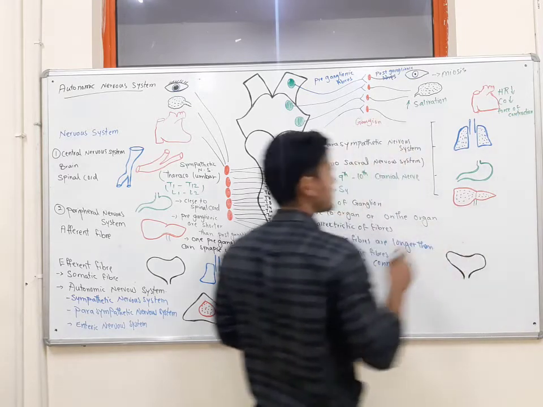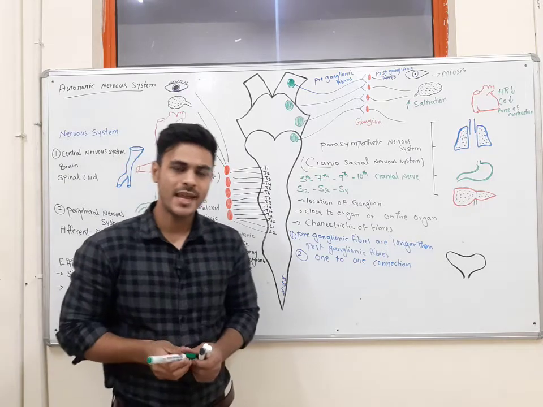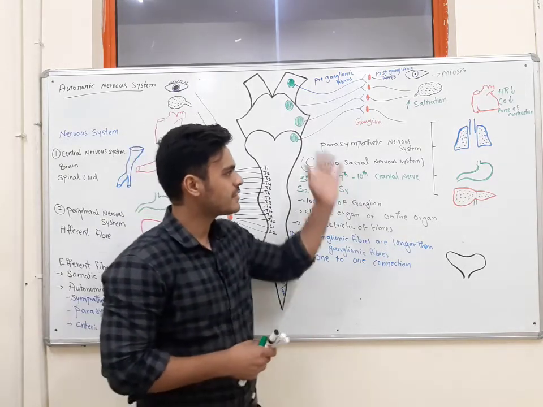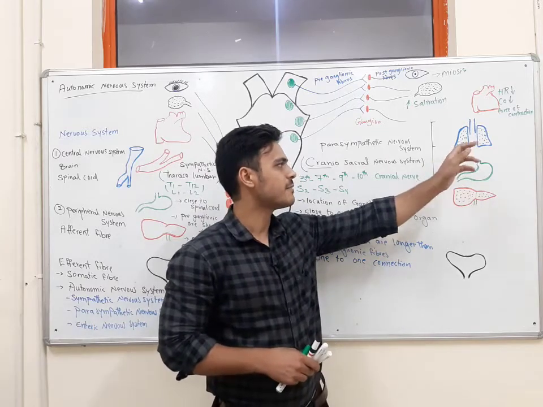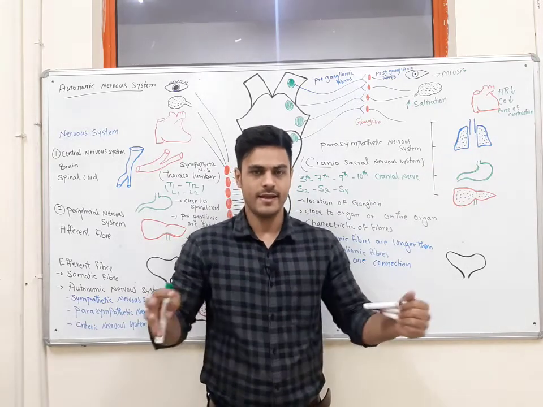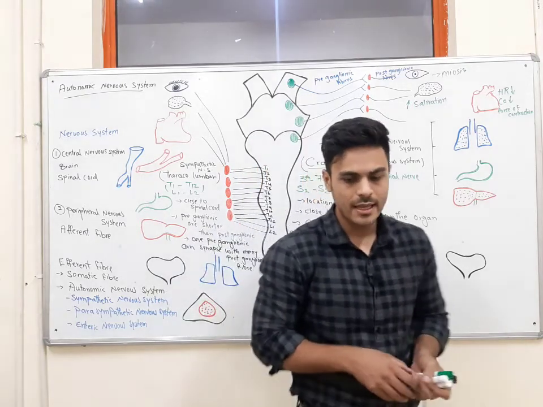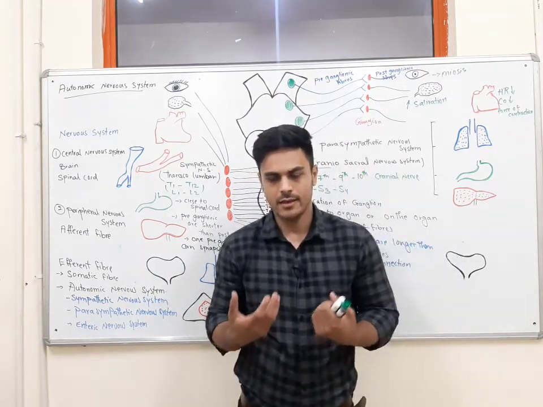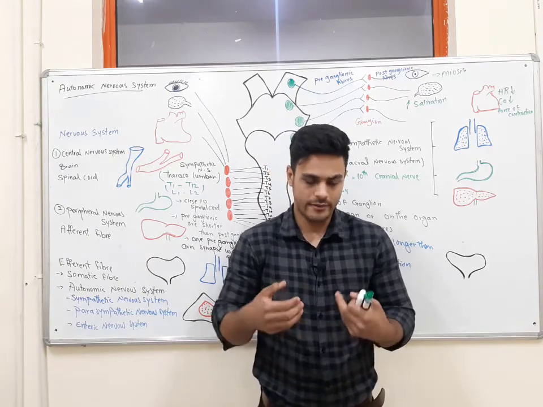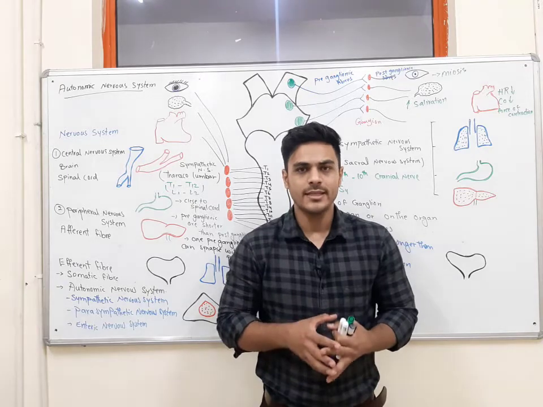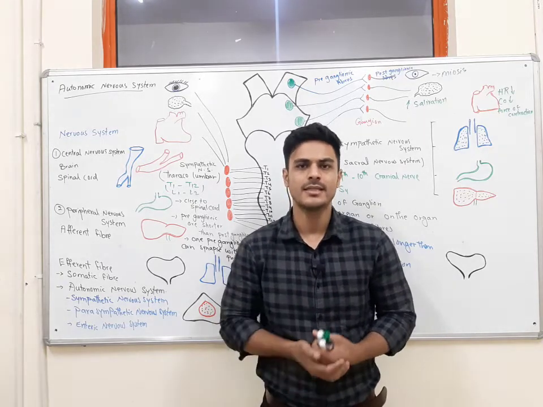Okay, next, when we are sleeping or digesting the food, what is the effect of the parasympathetic nervous system on the airways as well as on the lungs? Imagine that when we are resting, digesting the food, relaxing, the respiratory rate is decreased.